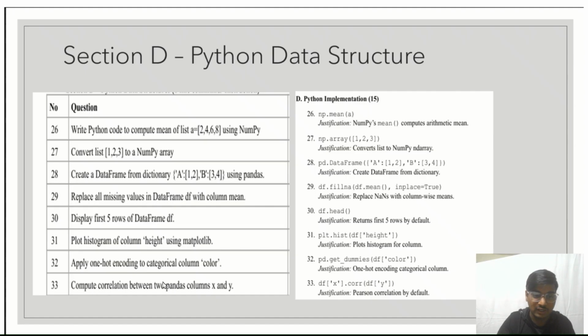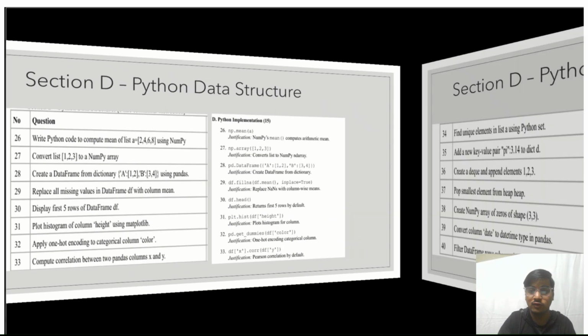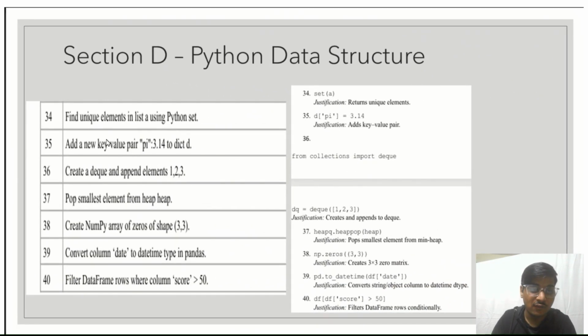Next, compute the correlation between two pandas columns x and y. It can be computed by using the code df['x'].corr(df['y']). We can find the Pearson correlation by default. Let's move to the next question of this section. We have to find the unique elements in a list using the Python set. It is simple. We can use the set method, and inside that we can pass the list to find the unique elements in the list.